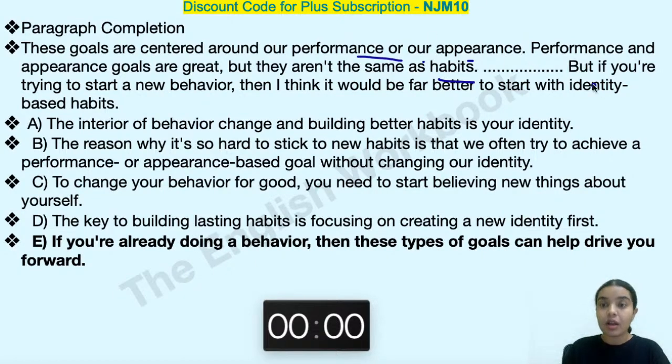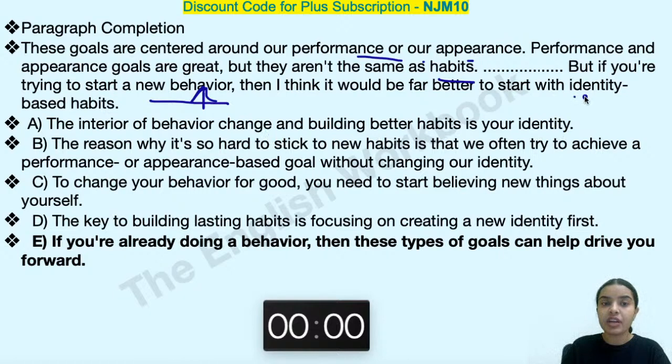Then there is a blank, followed by "But if you are trying to start a new behavior." It starts with "but," so it is in contrast, and it is talking about new behavior. So what out of all the options will help me complete this passage? "The interior of behavior change and building better habits is your identity."